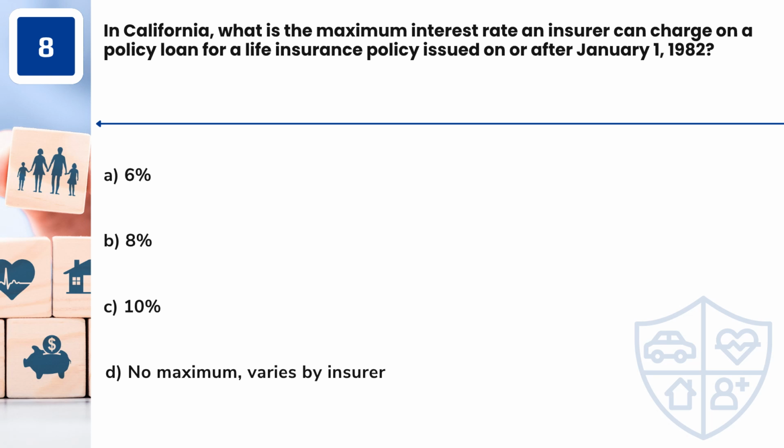Question 8. In California, what is the maximum interest rate an insurer can charge on a policy loan for a life insurance policy issued on or after January 1, 1982? A. 6%. B. 8%. C. 10%. D. No maximum, varies by insurer.